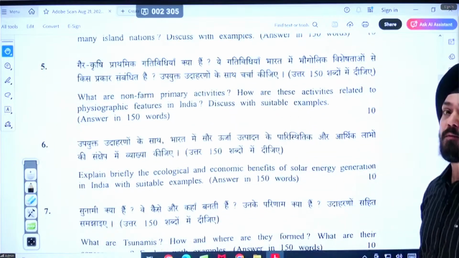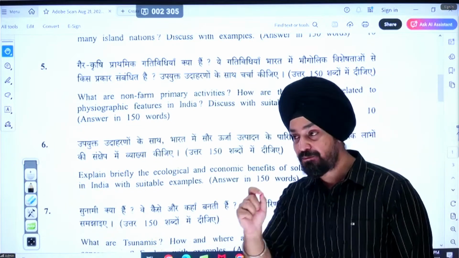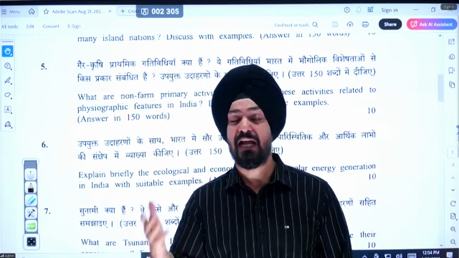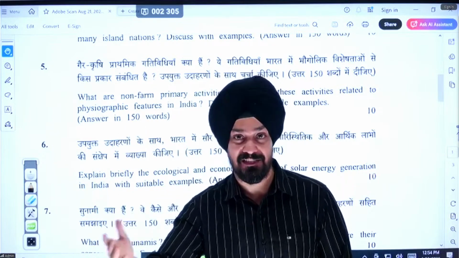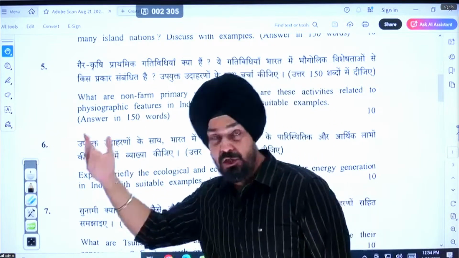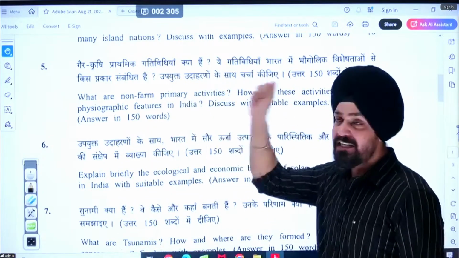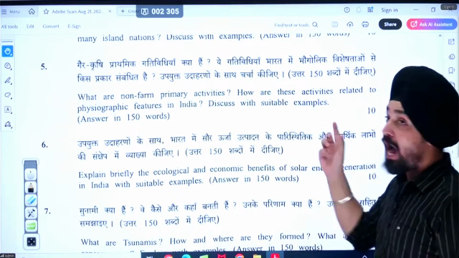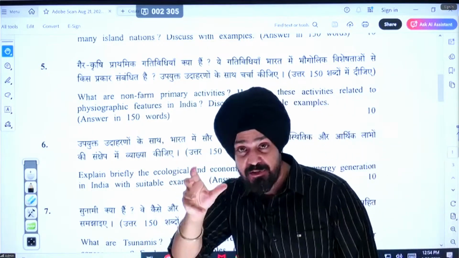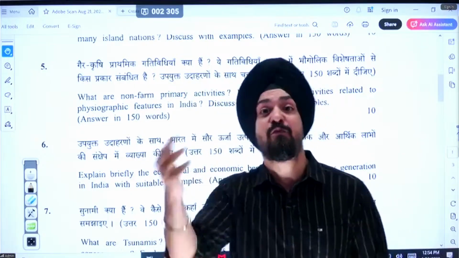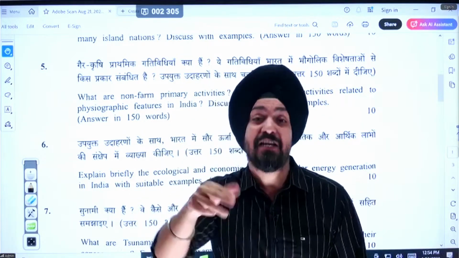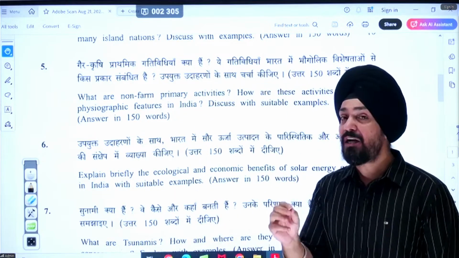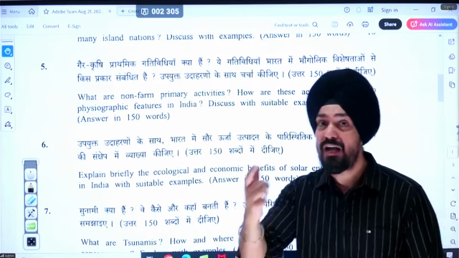The second question is from human geography. It is basically from activities. As we have studied in NCERT, there are types of activities: primary, tertiary, and quaternary activities. What is the question here? What are non-farm primary activities, and how do topography, physiography and landscape influence the activities, especially the non-farm primary activities in India? It was not a very difficult question to answer.